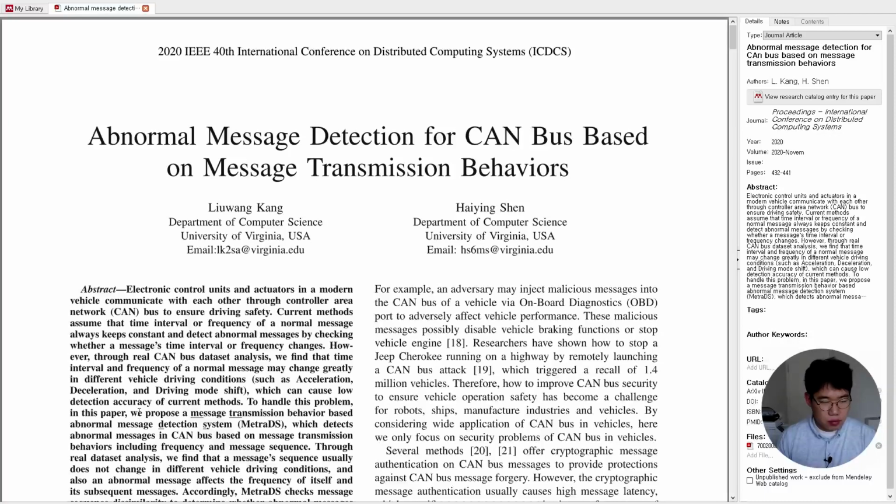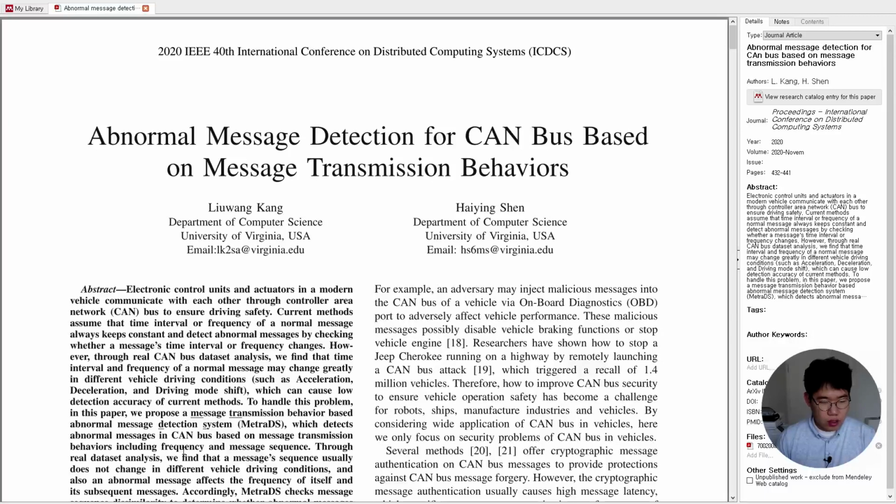To handle this problem, in this paper, we propose a message transmission behavior-based abnormal message detection system, METRDS, which detects abnormal messages in CAN bus-based message transmission behaviors, including frequency and message sequence.